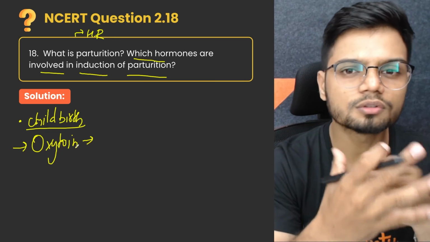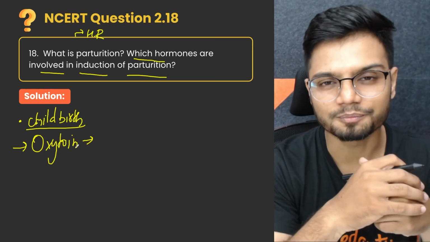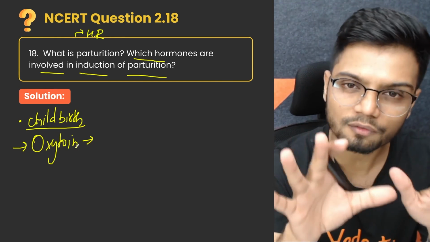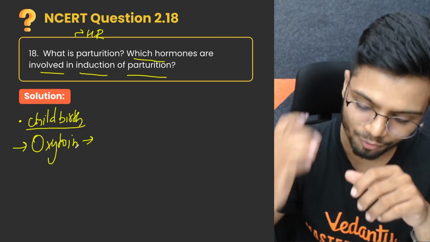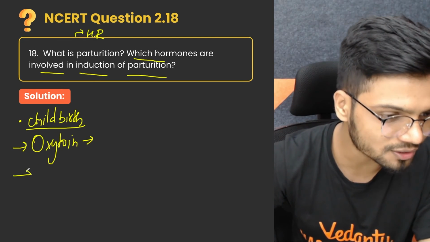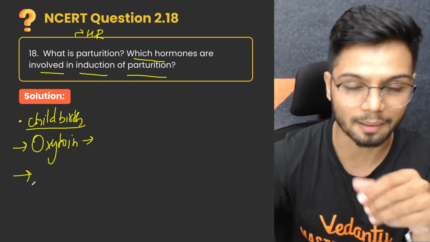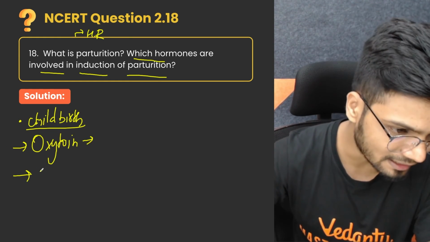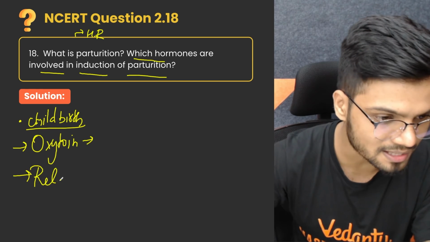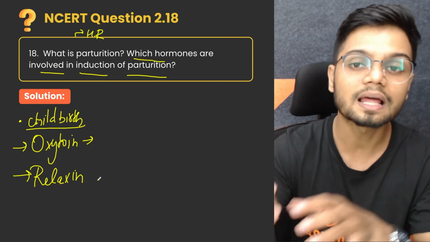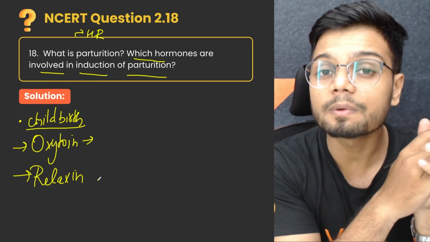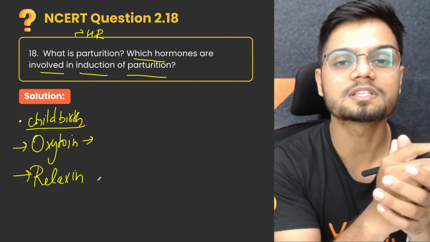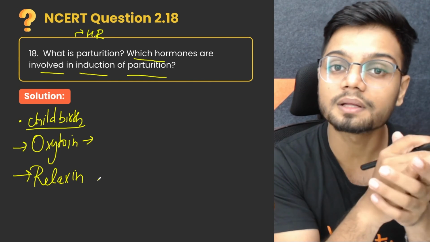Second hormone. We know this contraction can be very, very painful. So we need a hormone to take care of the contractions also, right? The hormone which helps in taking control, I mean relaxing the mother, is relaxin. The second hormone is called relaxin. It relaxes the pelvic ligaments, which helps the mother.